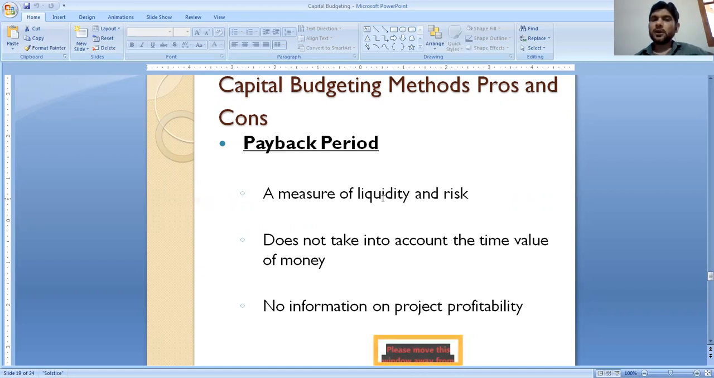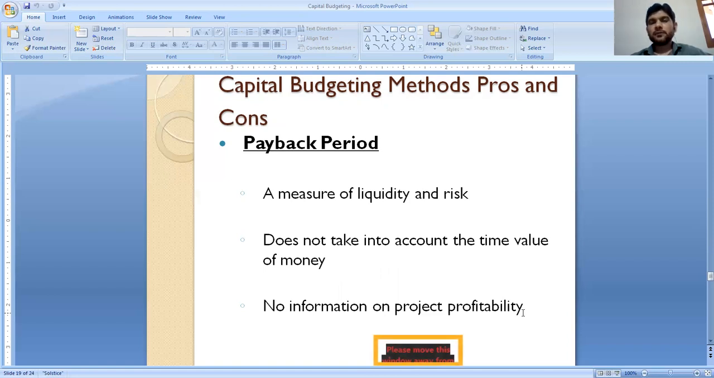A measure of liquidity and risk. Payback period is a measure of liquidity and risk. Payback period does not take into account the time value of money. That is the drawback of this technique. Another drawback is no information on project profitability. There is no information on the project profitability. This is another drawback for this technique, payback period.